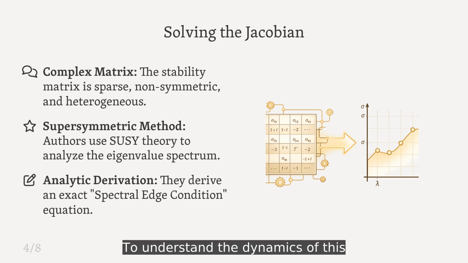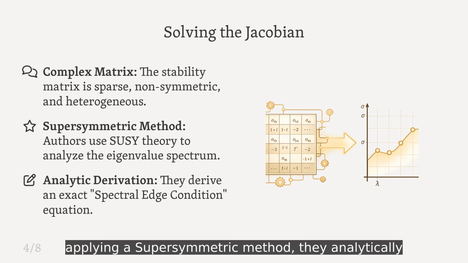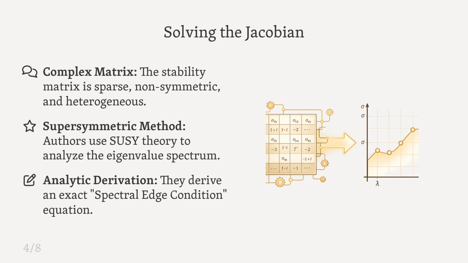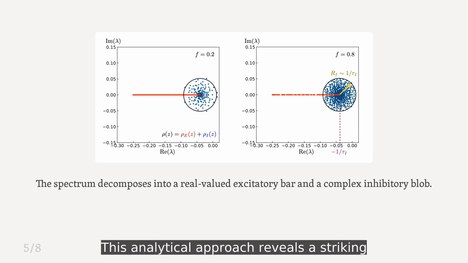To understand the dynamics of this structure, the authors treat the Jacobian as a large random matrix. By applying a supersymmetric method, they analytically derive the exact boundary conditions that dictate whether the network stabilizes or effectively behaves chaotically. This analytical approach reveals a striking geometric shape in the eigenvalues as shown here. The fast excitatory neurons collapse onto the real axis, creating a stable bar, while the inhibitory neurons form a circular blob that governs the network's flexibility.